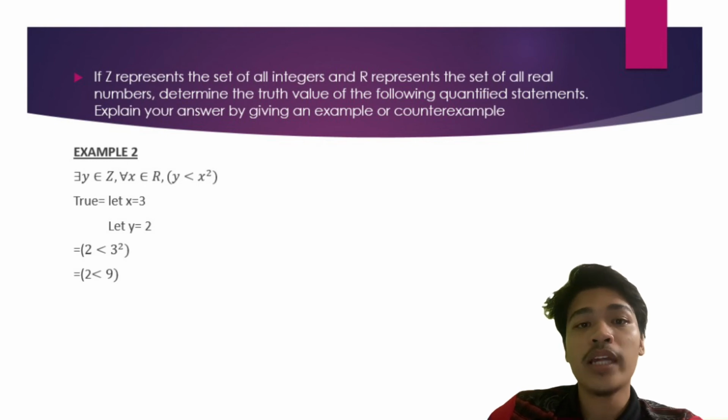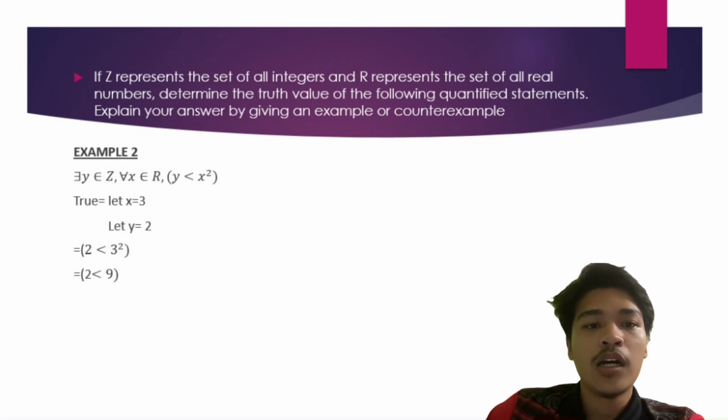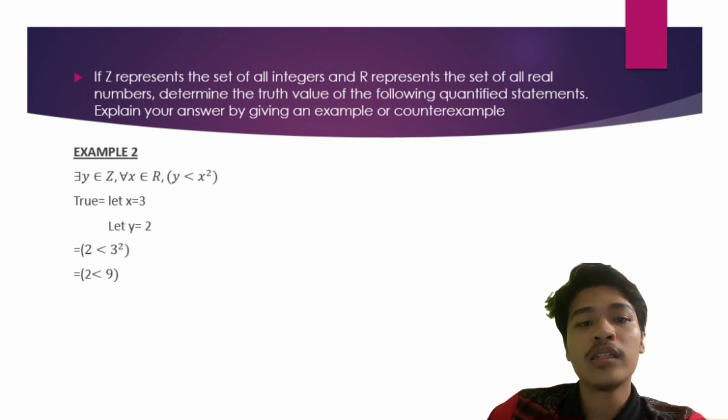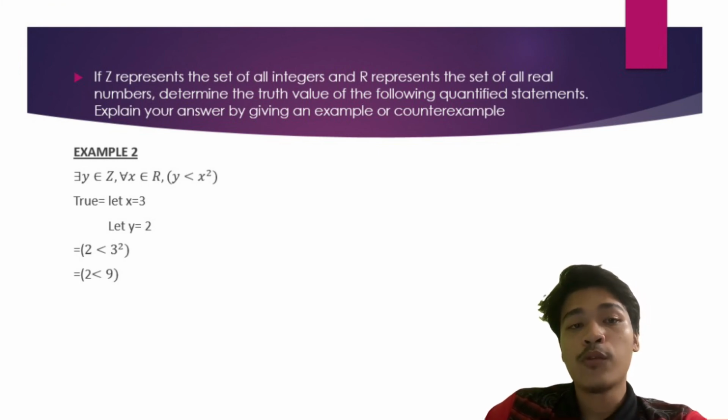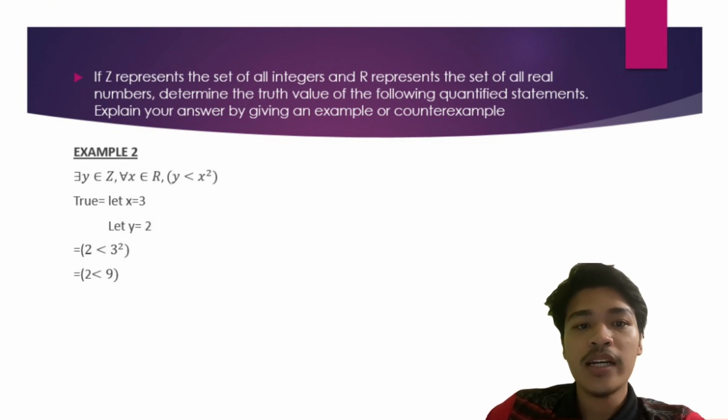We can put any example, as long as Z represents the set of all integers and R represents the set of real numbers, it will not break. So we substitute into the equation. We will get 2 smaller than 3 to the power of 2. We know that 2 is smaller than 9. So this is a true statement.